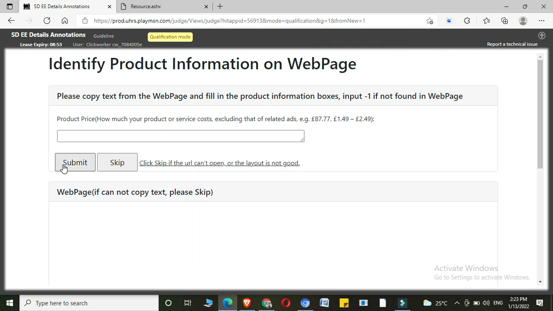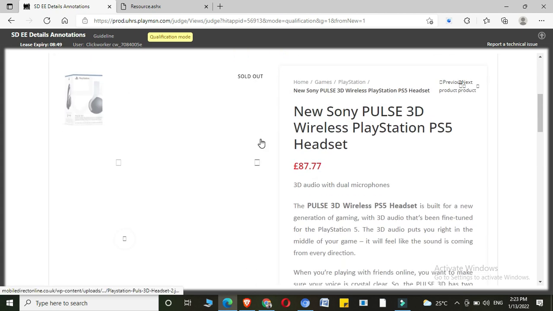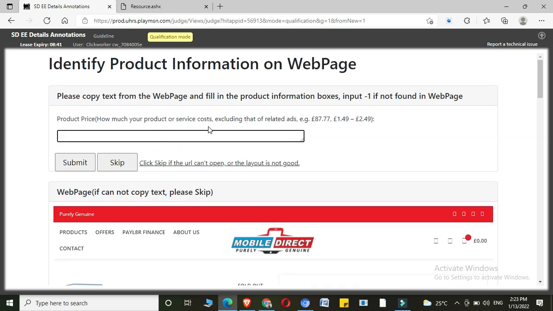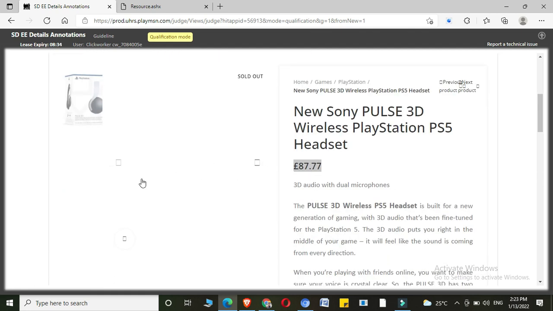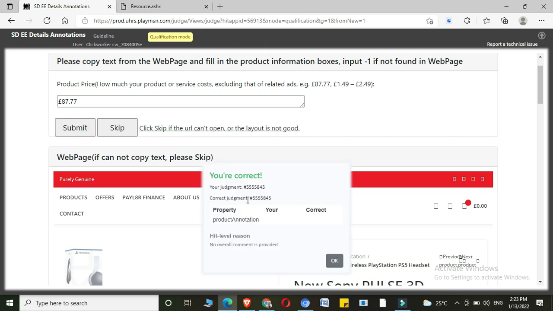Let's close this. How much your product or service costs? Once again, it was the same question. It costs 87.77. I don't know if it's rupees or dollars, but I'll copy that and I'll paste the price of this product over here. I'll just submit it. Yeah, it was correct.